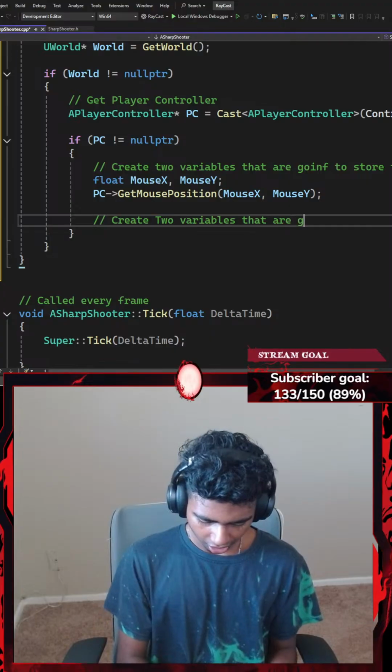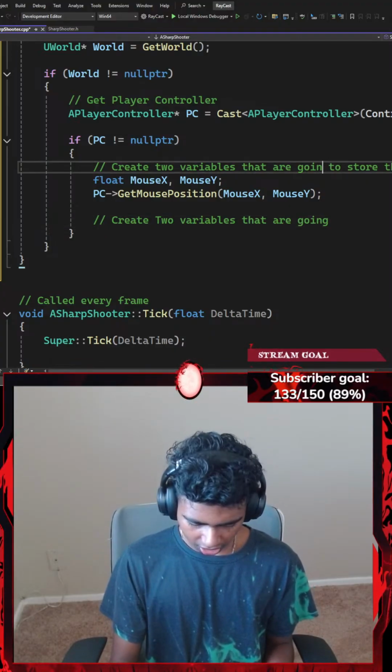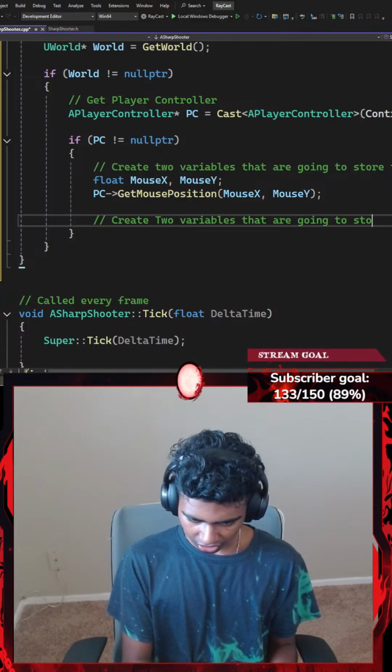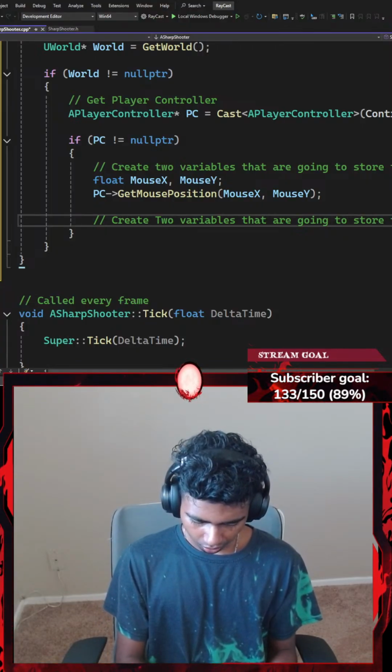Okay, that are going to store, let's go with something like, going to store the world's direction and location.